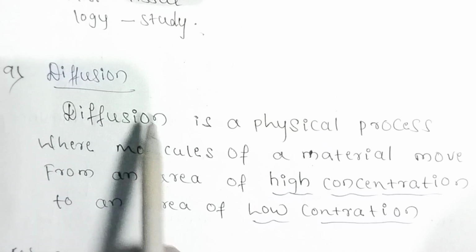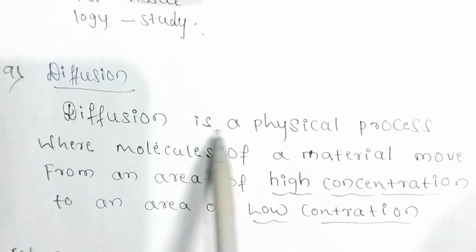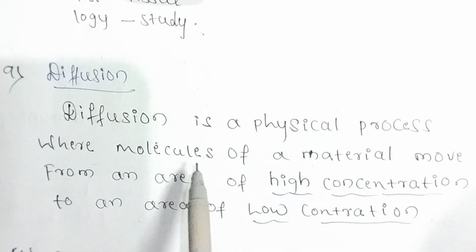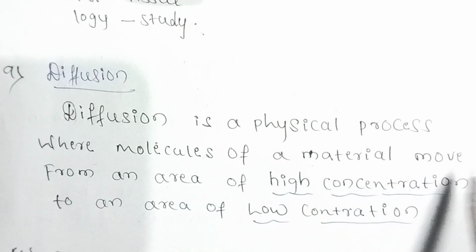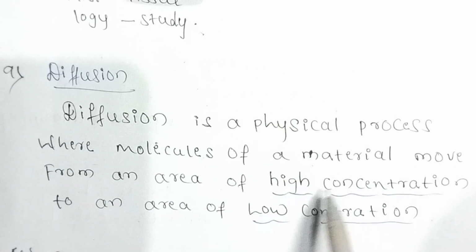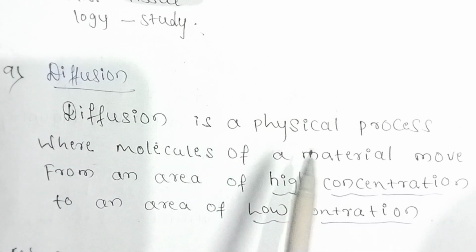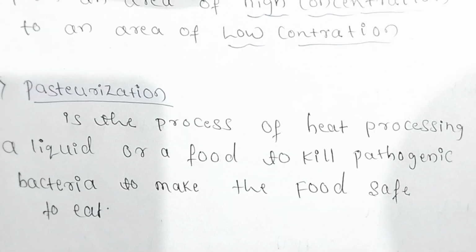Next question, diffusion. Diffusion is a physical process where molecules of a material move from an area of high concentration to an area of low concentration, called diffusion. Next question, pasteurization is the process of heat processing a liquid or a food to kill pathogenic bacteria to make the food safe to eat, called pasteurization.